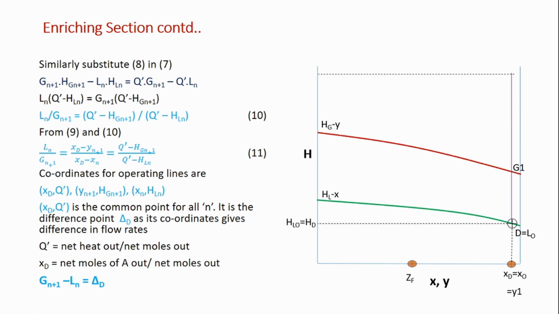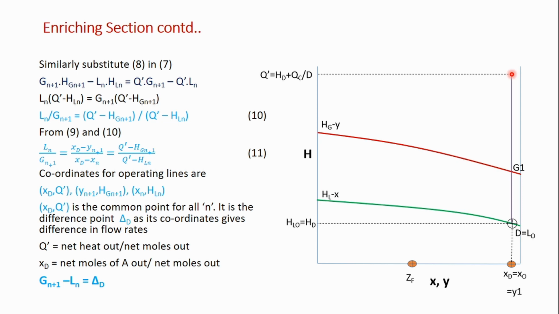All right, then we need to find this difference point. The difference point y-axis coordinate is Q dash, and Q dash is HD plus QC by D. HD is the enthalpy of this D, plus we add the energy QC by D. So if I add QC by D energy, I will get this coordinate.